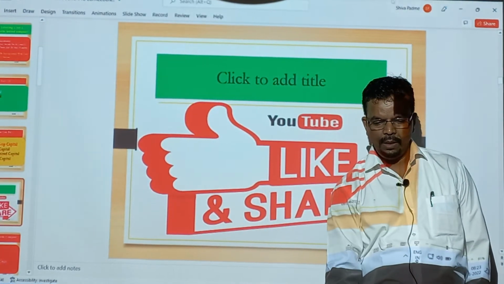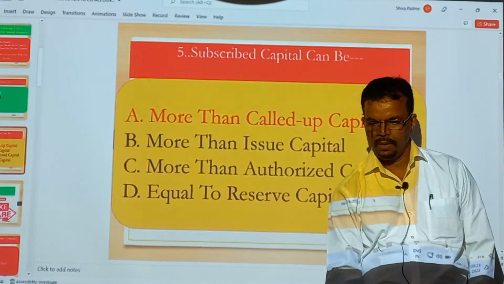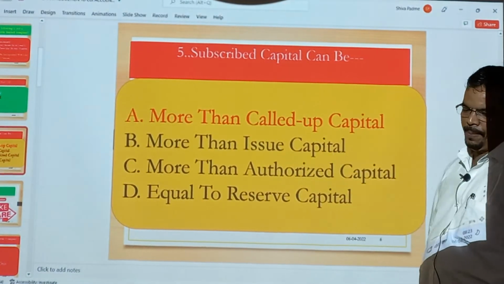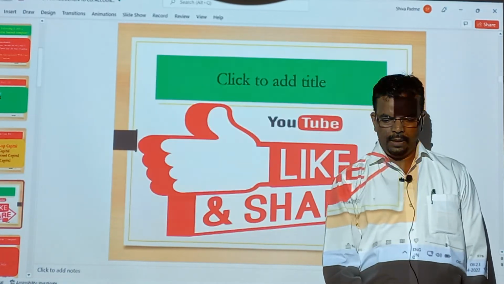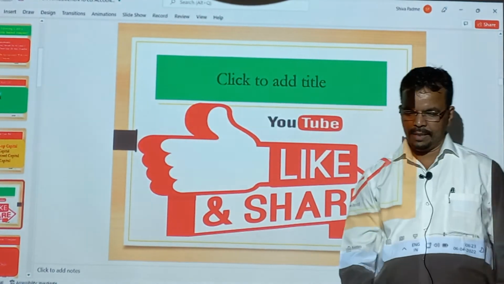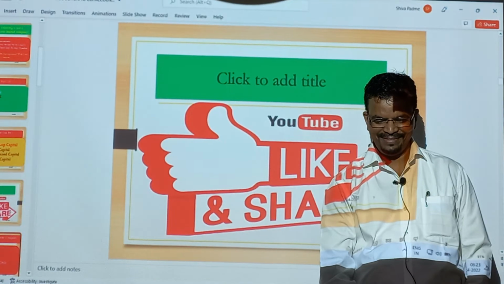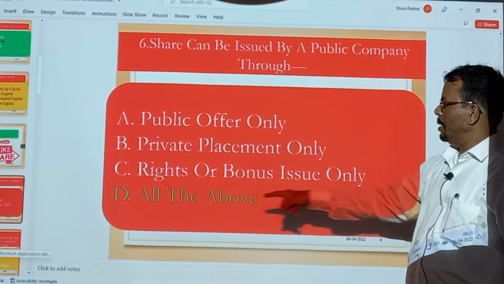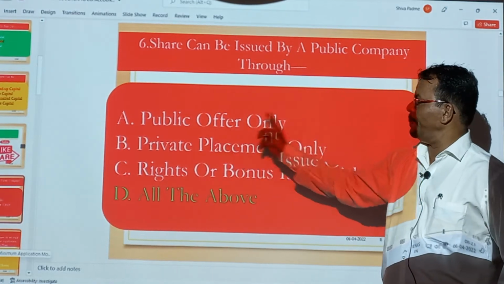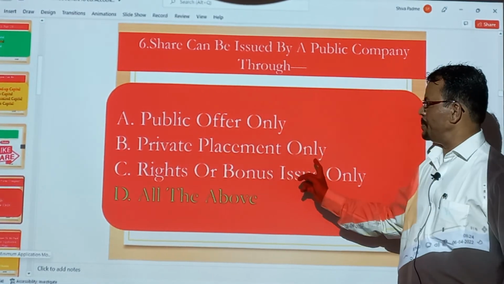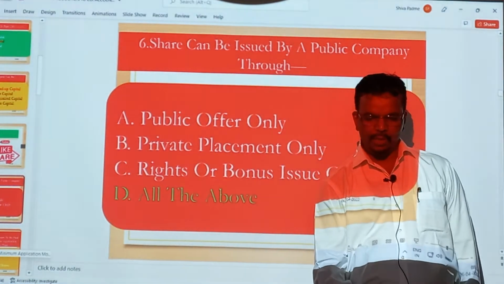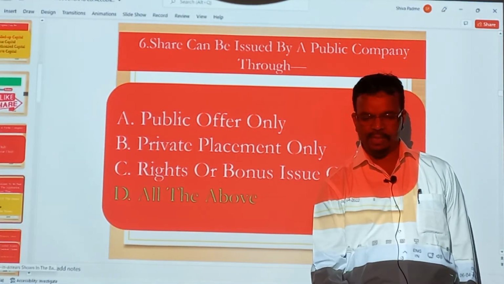After this, subscribed capital can be dash more than the called up capital. See this slide. Now, shares can be issued by a public company through dash. All of the above: this can be issued by public issue, this can be done by private placement, this can be done by rights or bonus issue of shares. So all three possibilities are there.